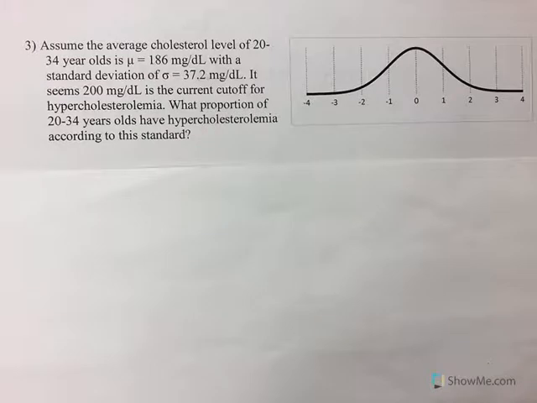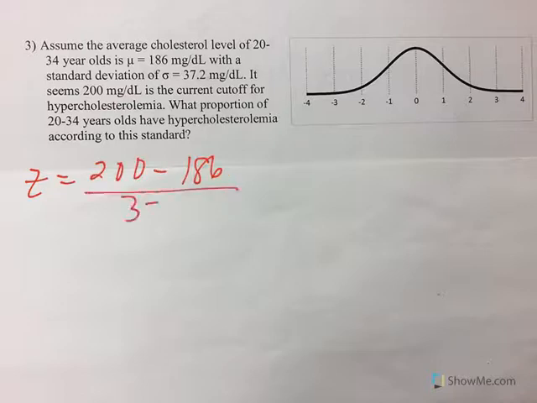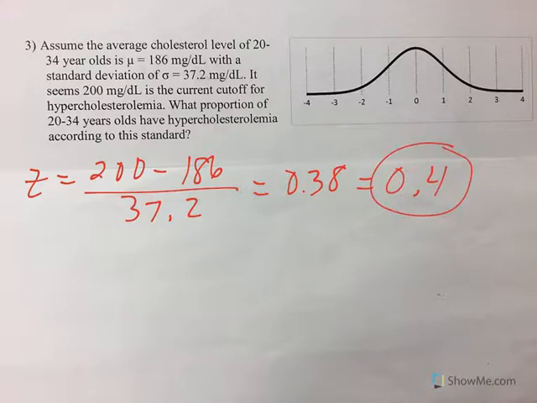Assume the average cholesterol level of 20 to 34-year-olds is 186 with a standard deviation of 37.2. It seems 200 milligrams per deciliter is the current cutoff for hypercholesterolemia. I think that's just high cholesterol. So what proportion of 20 to 34-year-olds have high cholesterol according to this standard? Well, let's find a z-score. Value minus the mean divided by the standard deviation gives me 0.38. Well, on my paper, that's closest to 0.4.